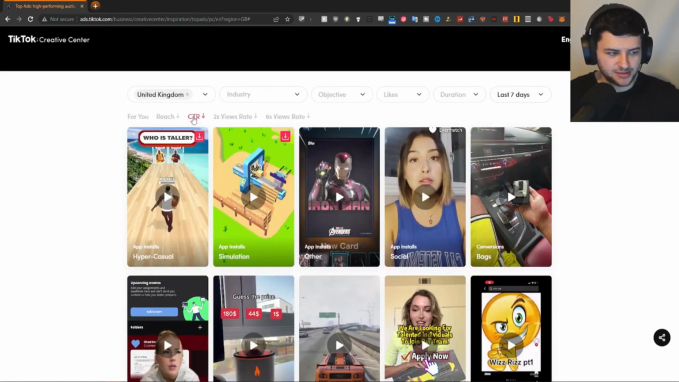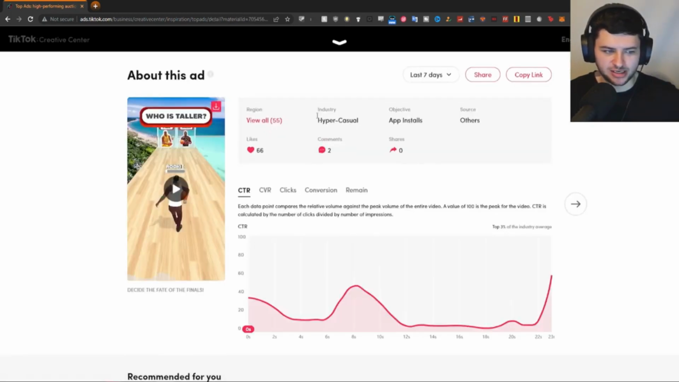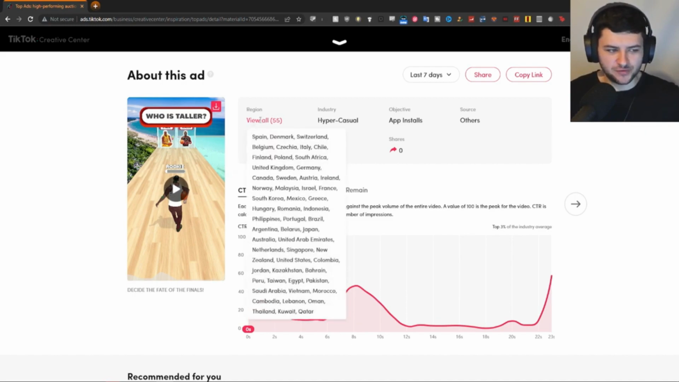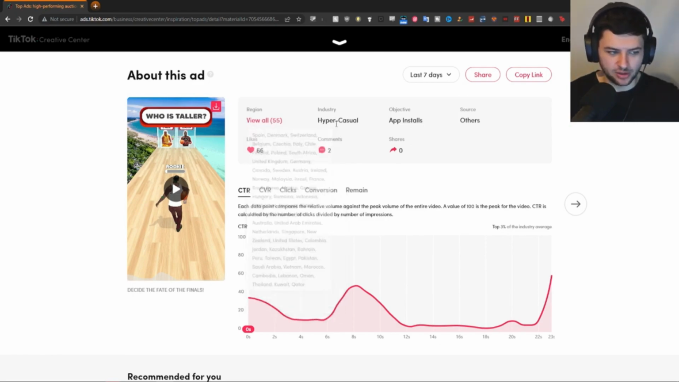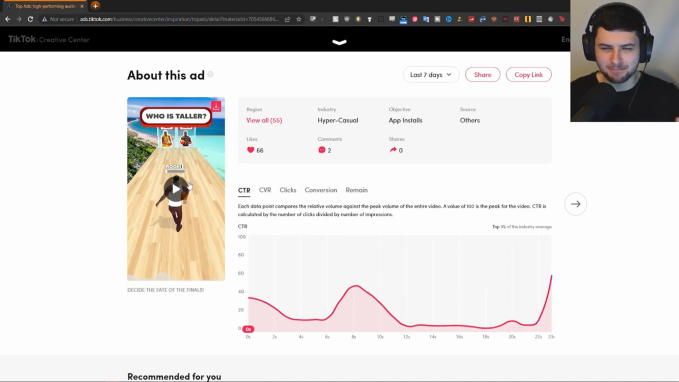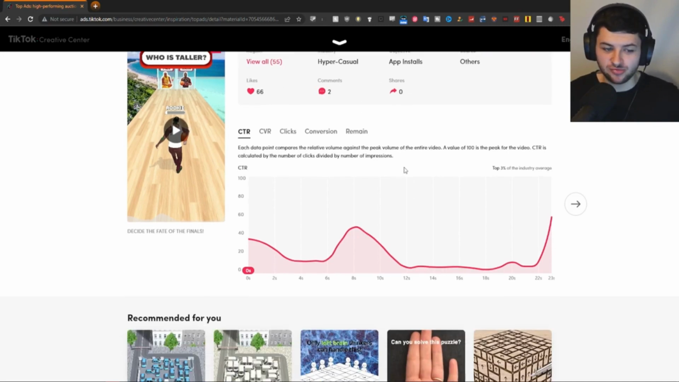I'm just going to click on any of these random ads to give you an example of what these pages look like. On these pages, we can view the regions which they're set to. This is basically all regions of the world, which I don't know how they've done that, but we have a lot of regions here. The industry, hyper casual, the objective. So this is an advert. This is very similar to those Mafia City ads that used to play back in the day. We have the source and just general metrics data.